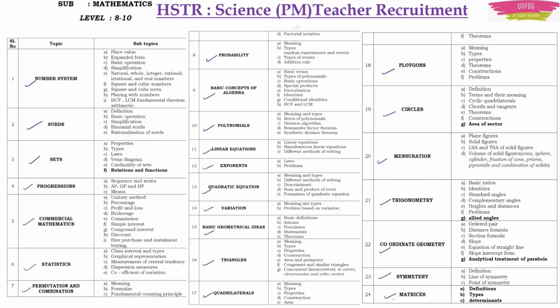So all these 24 chapters are included in the syllabus for HSTR PM method Mathematics.